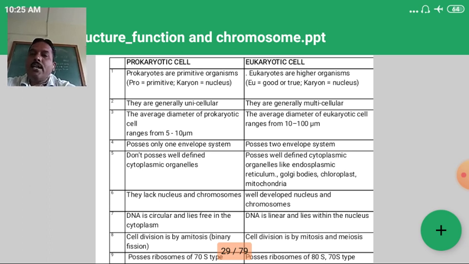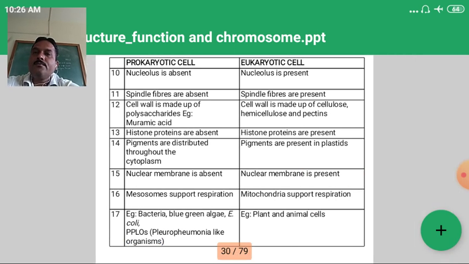Next point, cell division: in prokaryotes it is by amitosis, that is binary fission, while in eukaryotic cells cell division is by mitosis and meiosis. Prokaryotes possess ribosomes of 70S type, while eukaryotes possess ribosomes of 80S and 70S type. Another difference: nucleolus is absent, nucleolus is present. Spindle fibers are absent, spindle fibers are present. Cell wall is made up of polysaccharides, for example muramic acid; in eukaryotes the cell wall is made up of cellulose, hemicellulose and pectins.